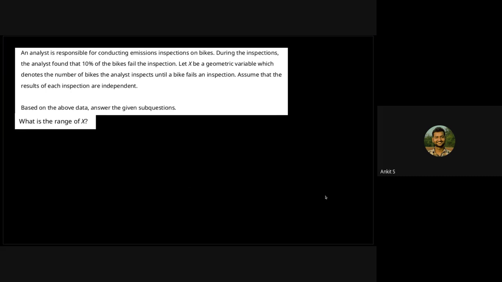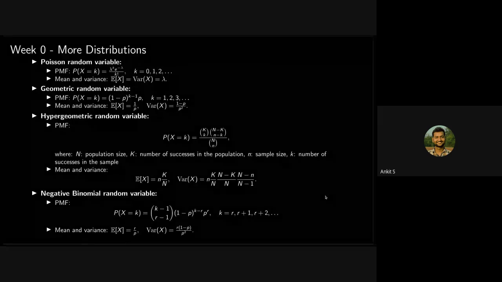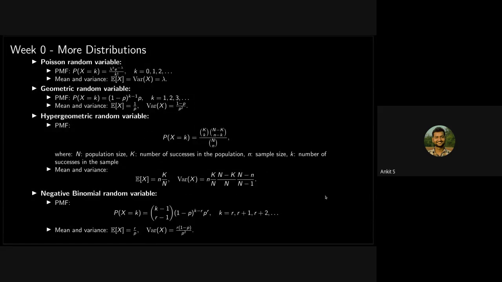So what is the range of a geometric random variable? Okay, this is all information you will be given, right? The information on this slide, whatever I have presented here, will be available in your exam. All the important distributions, along with their PMF and PDFs, will be given. In case of a geometric random variable, we know that the range of values it can take are 1, 2, 3, and so on.